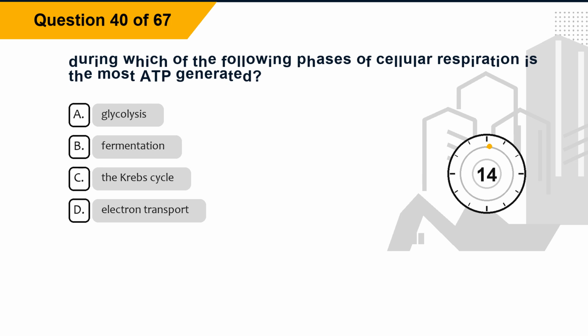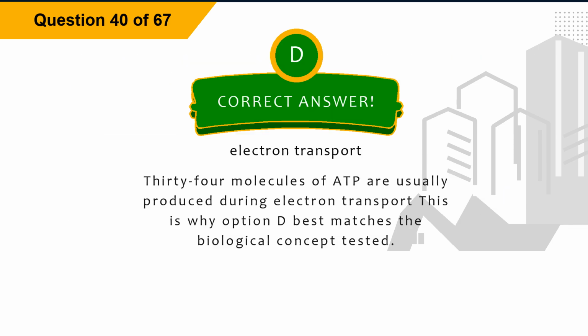Question 40. During which of the following phases of cellular respiration is the most ATP generated? Option A, glycolysis. Option B, fermentation. Option C, the Krebs cycle. Option D, electron transport. The correct answer is option D, electron transport. Explanation. 34 molecules of ATP are usually produced during electron transport. This is why option D best matches the biological concept tested.